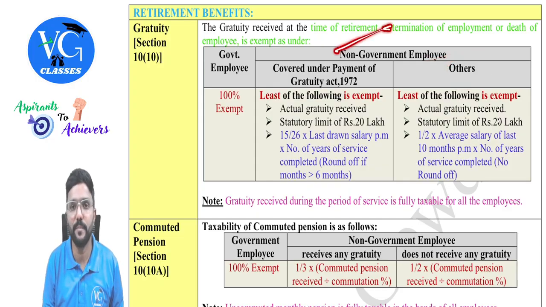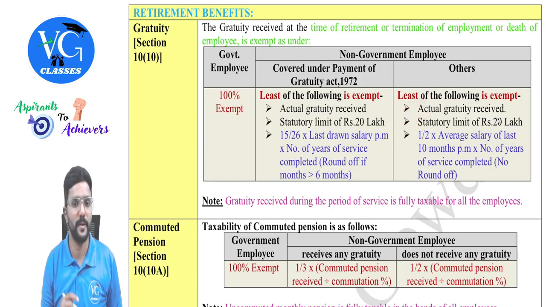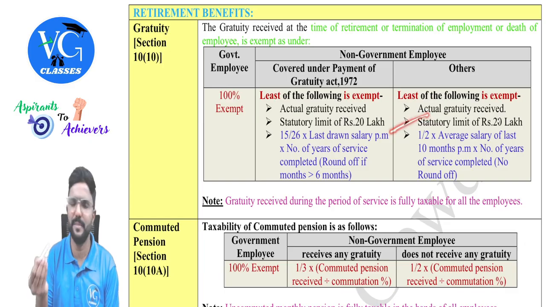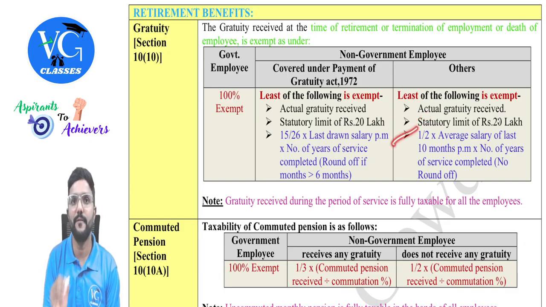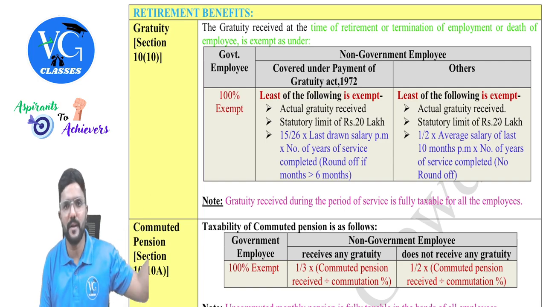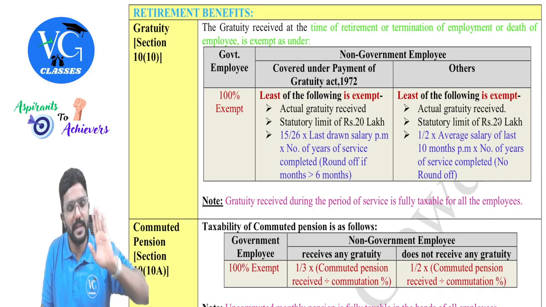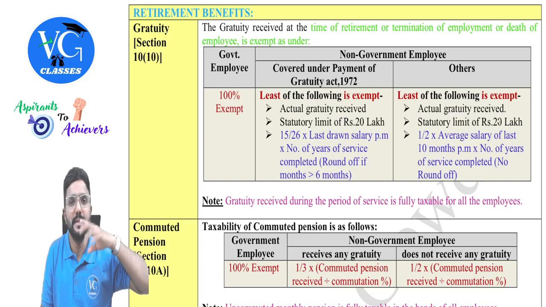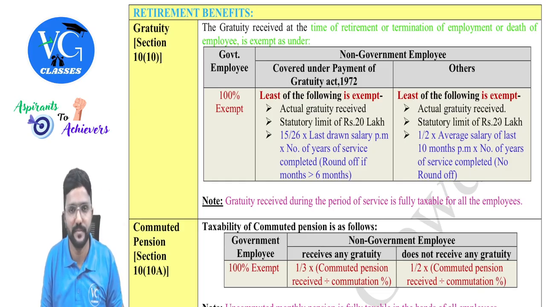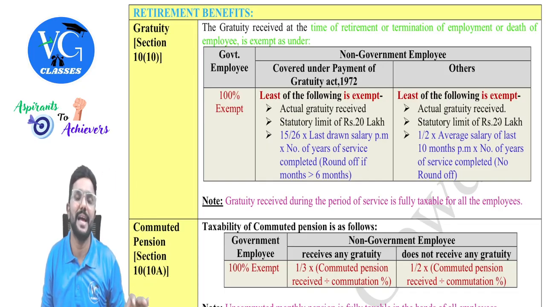Coming to others. Others means non-government employee who is not covered under the Gratuity Act. Okay, the first 2 points remain same, only the last point would change. Least of the following is exempt. First one, actual gratuity received. Second one, statutory limit of 20 lakh, which is same, guys. Last one, half into average salary of last 10 months per month. Okay, that is, you need to take the total salary of last 10 months. Assume he has retired in December, leave December, take the last 10 months salary. How do we calculate? Take the total salary of last 10 months divided by 10. That's all. Per month, what is the average salary we will get? Clear. And if there is no change in the salary for the last 10 months, you will get the same monthly salary only as average salary, guys.